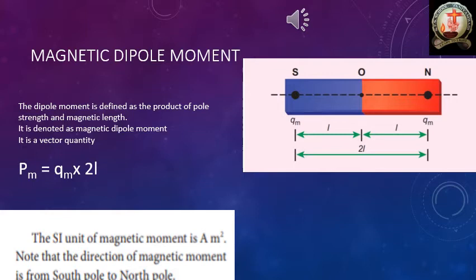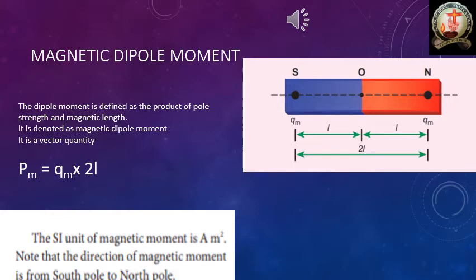So what is the magnetic dipole moment? The product of pole strength and magnetic length. Pole strength we denote as Q suffix M, and magnetic length we denote as 2L. So finally, what is the formula of this magnetic dipole moment? 2L into Q suffix M, otherwise Q suffix M into 2L.